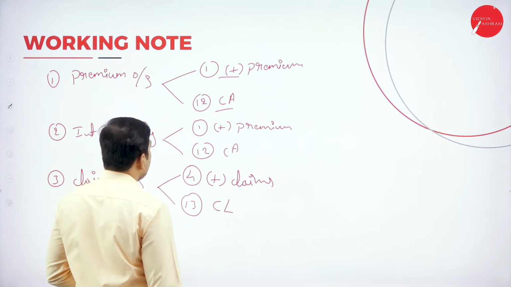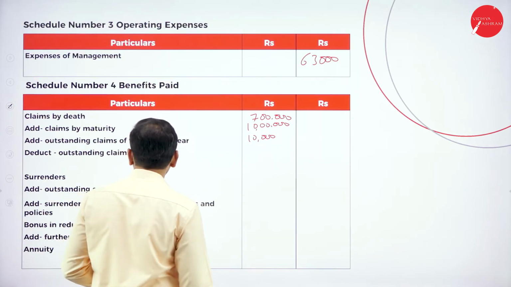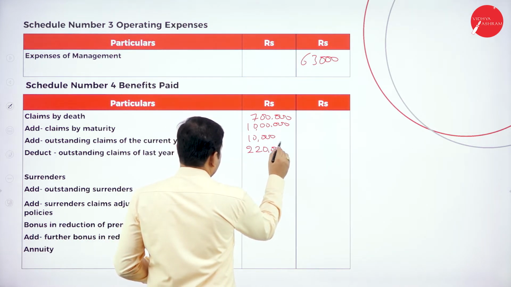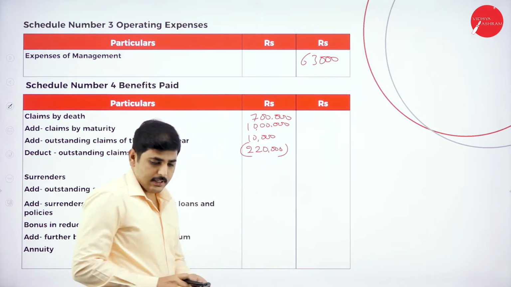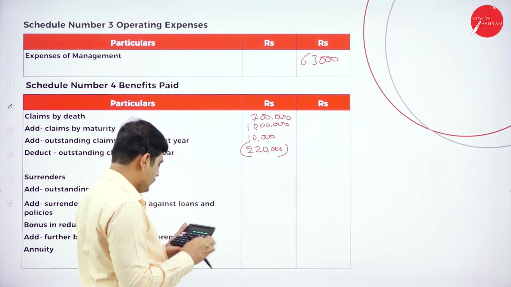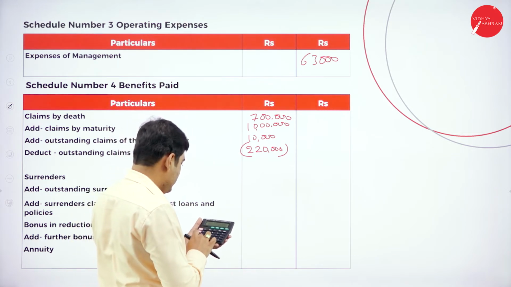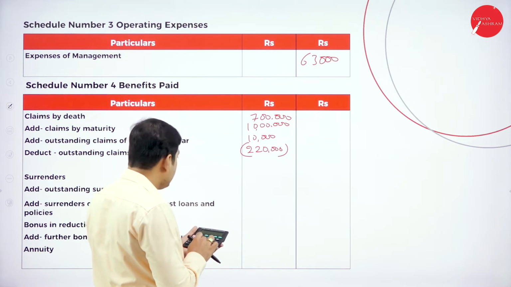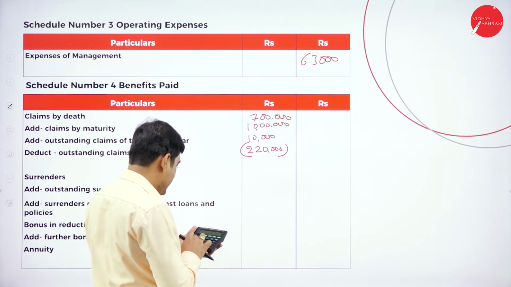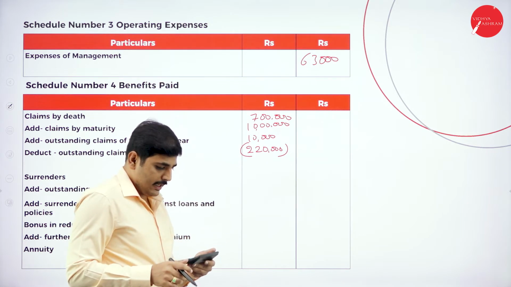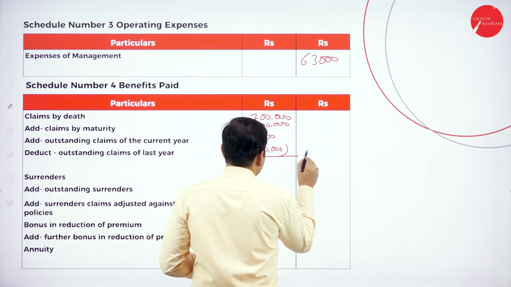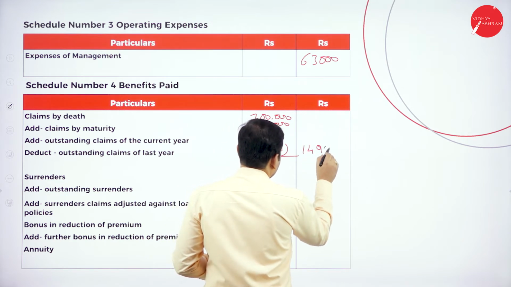Deduct this amount, 2,20,000. So first one 7 lakh, next one 10 lakh, plus 10,000 minus 2,20,000 is 14,90,000. So the total is 14,90,000.